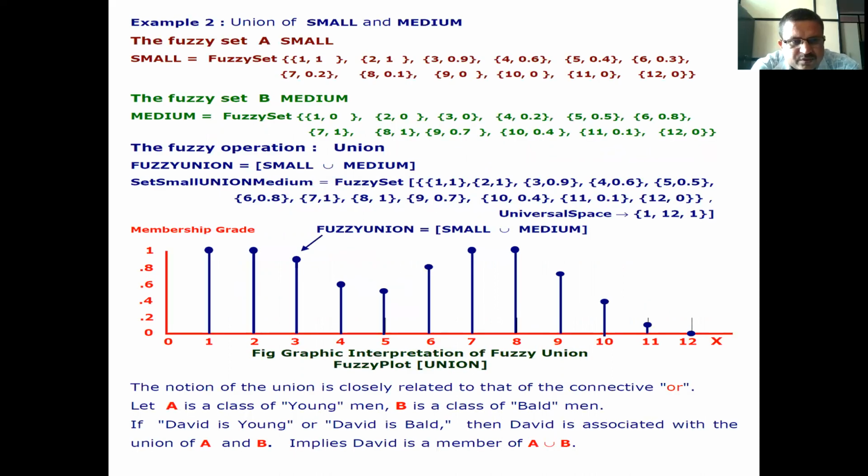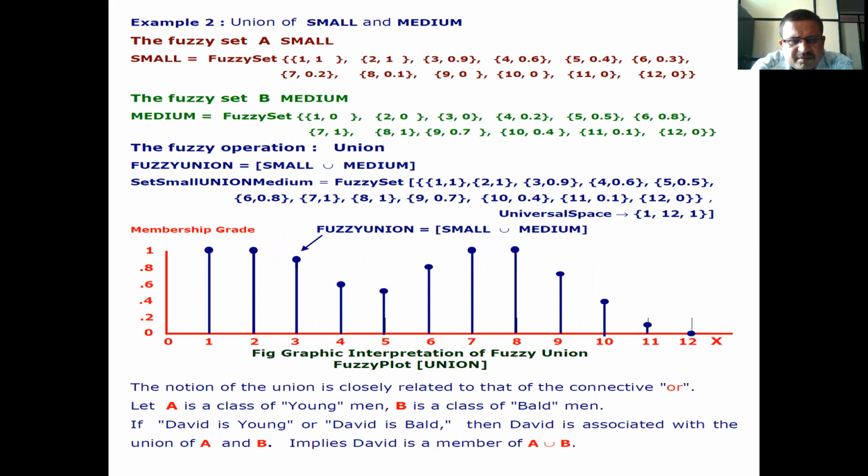Now example 2, union of small and medium. The fuzzy set A, small, is equal to the fuzzy set of (1, 1), (2, 1), (3, 0.9), (4, 0.6), (5, 0.4), (6, 0.3), (7, 0.2), (8, 0.1), (9, 0), (10, 0), (11, 0), (12, 0).